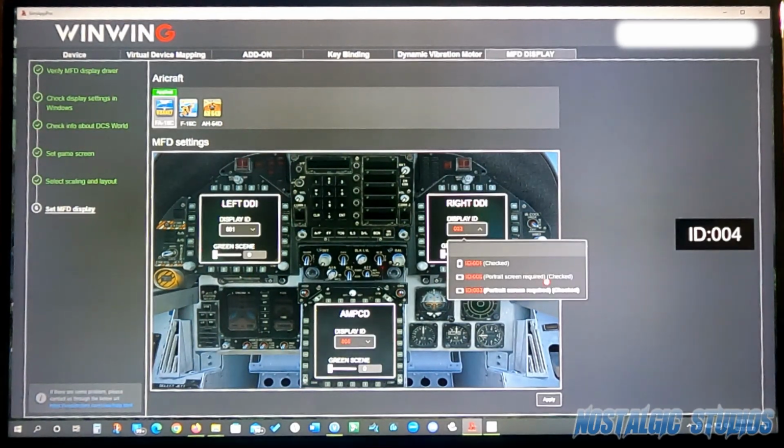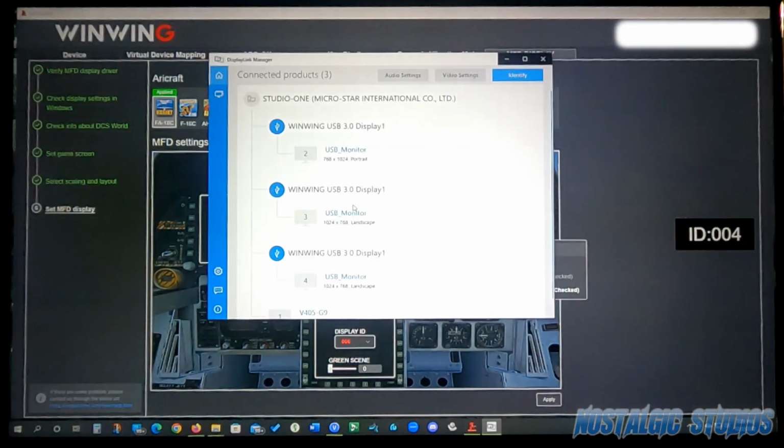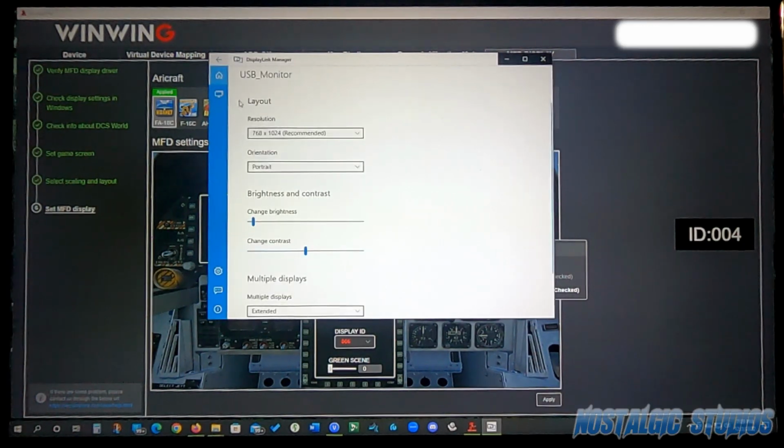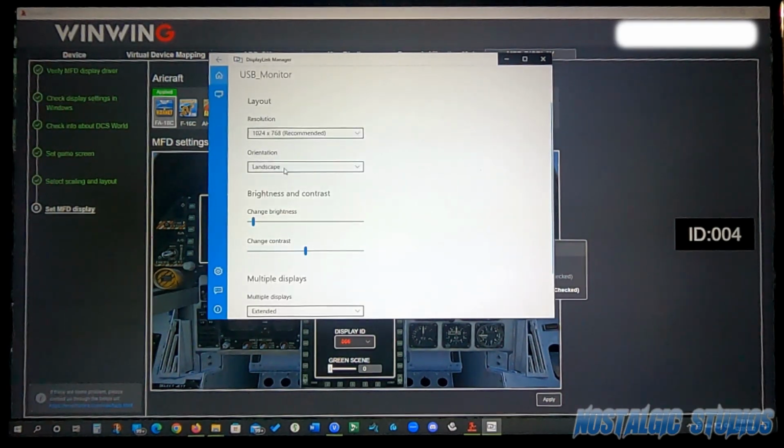And if you click on it, it says the portrait screen is required. So what I need to do is click over here, bring up my display link, and the first one is already set to portrait. Number 3 is set to landscape.